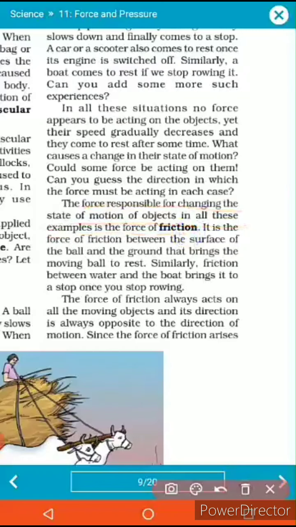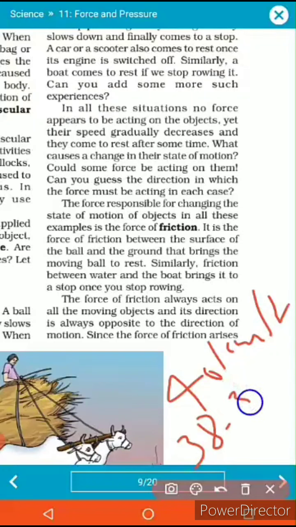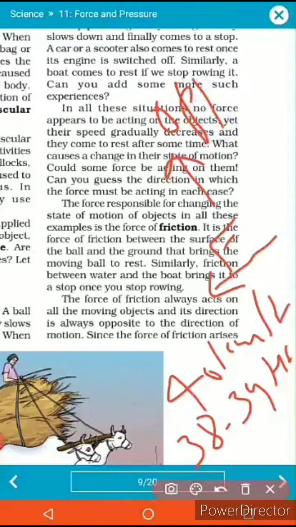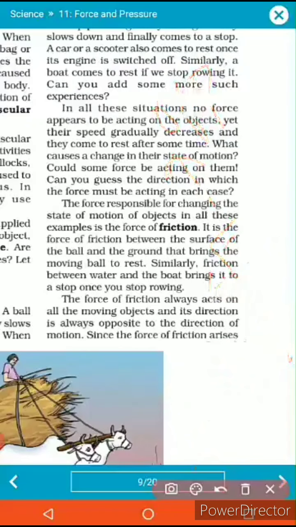Suppose the object is going at 40 km per hour, but due to friction the speed becomes 38 to 39 km per hour, because the surface of the road is not that flat. The rough surface applies a force in the opposite direction, so friction arises between the object and the surface.